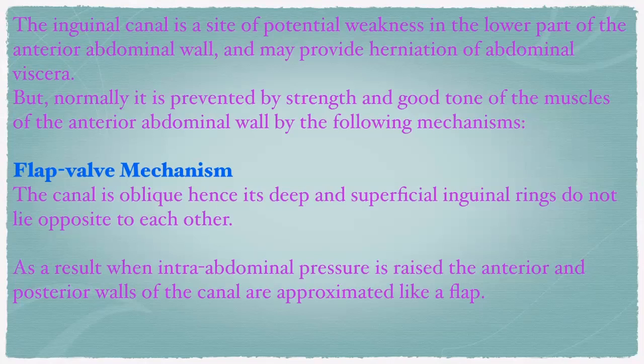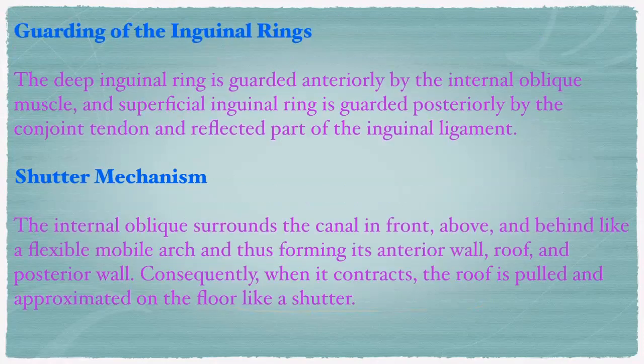There is the flap valve mechanism. The canal is oblique, hence the deep and superficial rings do not lie opposite to each other. As a result, when intra-abdominal pressure is raised, the anterior and posterior walls of the canal are approximated like a flap, so they will close. Guarding: the deep inguinal ring is guarded anteriorly by the internal oblique muscle. The superficial inguinal ring is guarded posteriorly by the conjoint tendon, right? Posteriorly by the conjoint tendon and the reflected part of the inguinal ligament.